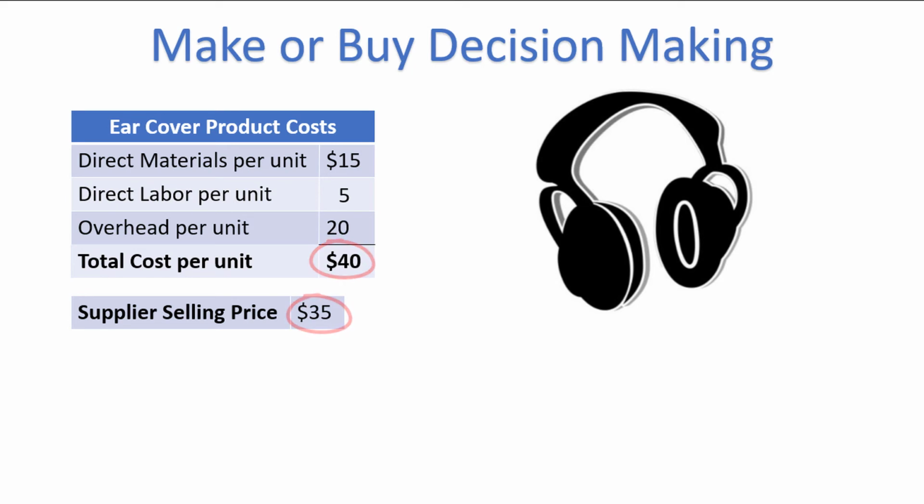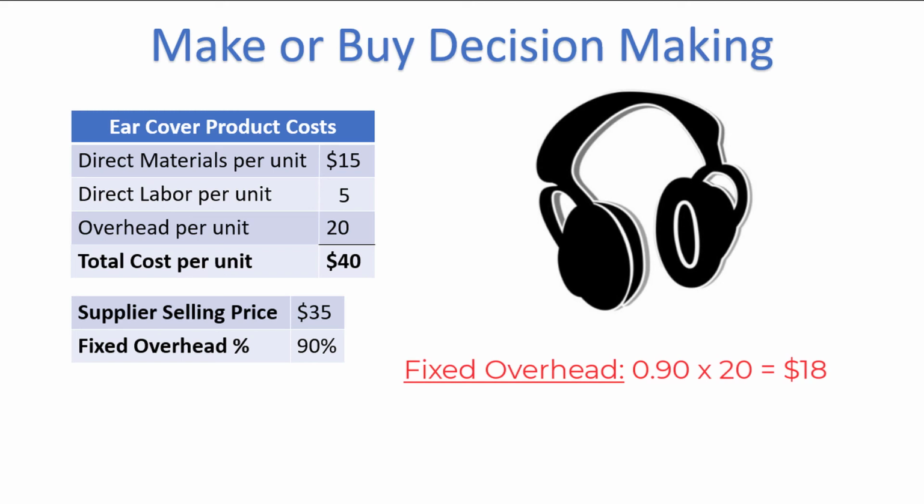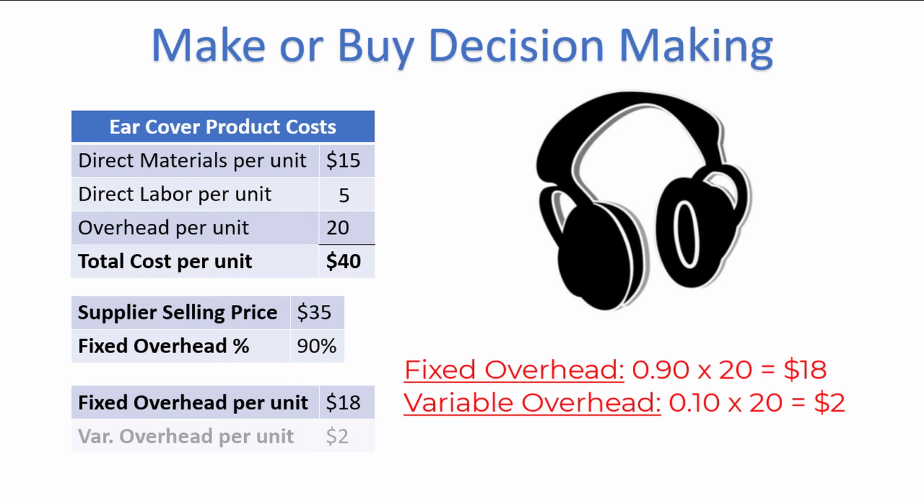But this type of thinking overlooks the overhead costs, which almost always contain fixed costs that won't go away if the company stops producing units. So the logical question is, how much of the $20 of overhead costs are fixed and how much are variable? Let's assume that 90% of the overhead costs are fixed. This means we can break up the overhead per unit into its fixed and variable components. The fixed component is 90% of the $20 per unit cost, which comes to $18. The variable component is the remaining $2, or 10% of the total overhead costs.